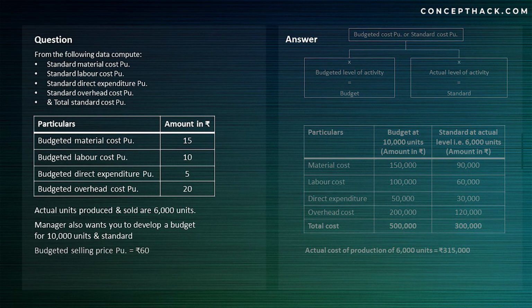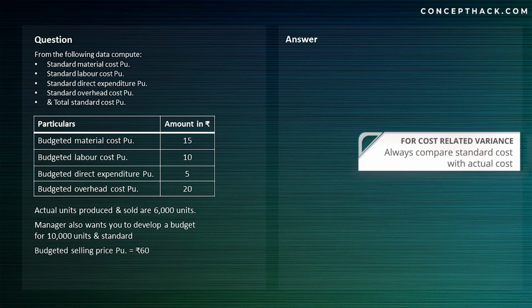So in order to summarize, if I want to calculate my variance, always compare your actual with your standard. You cannot compare your actual with budget. The reason is that budget is for budgeted level of activity, whereas standard is for actual level of activity.